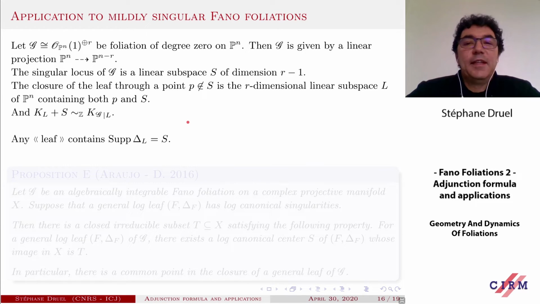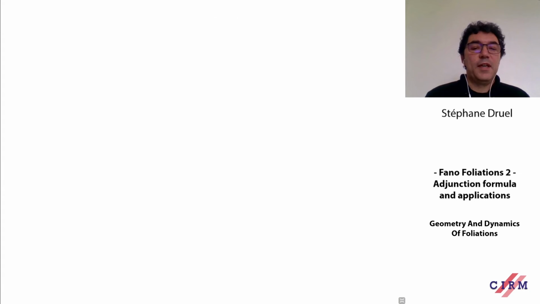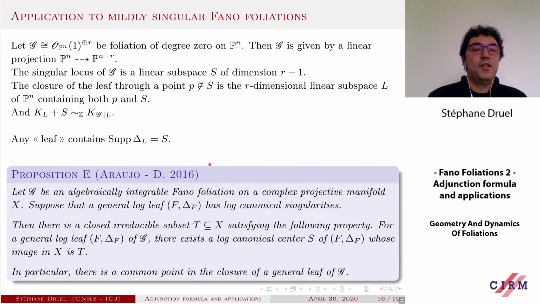Recall that, as I said, it is given by a linear projection from Pn to Pn minus R, and we saw that the closure of the general leaf is nothing but a linear subspace of dimension R, and we had an adjunction formula like this, where S was the singular locus of the foliation, and we saw that the closure of any leaf contains the support of the boundary that is precisely S. It turns out that this is always the case for Fano foliations.